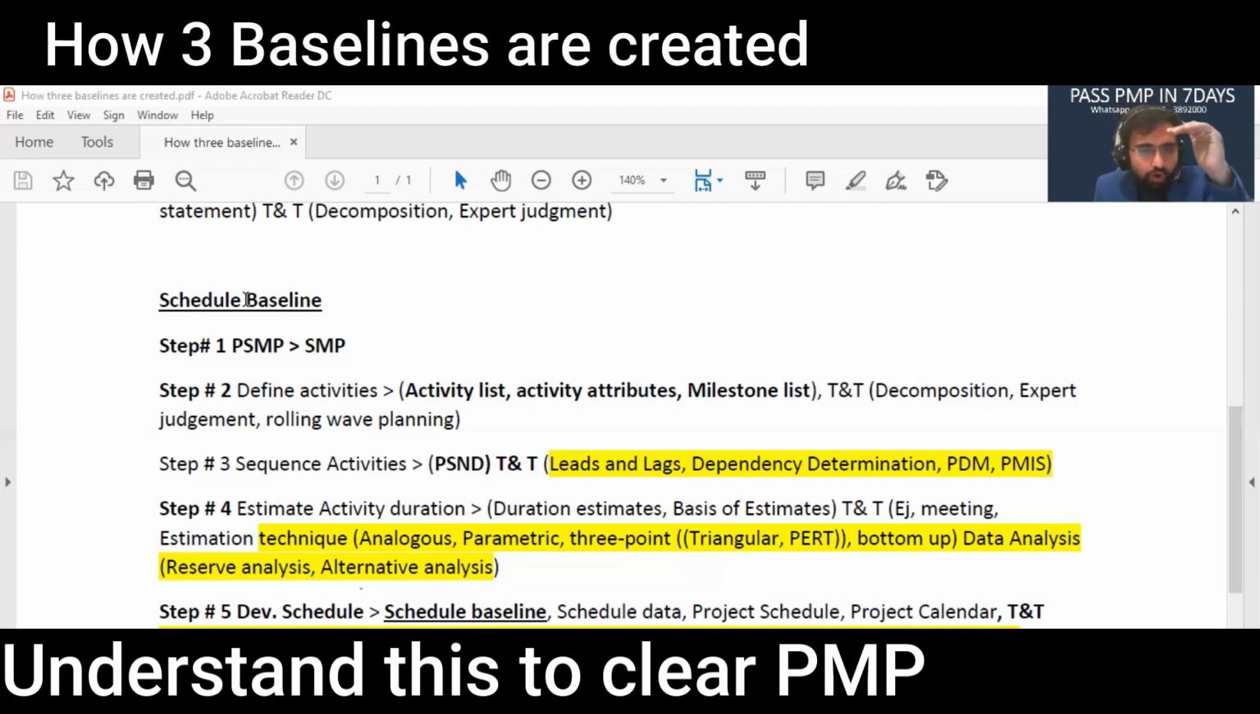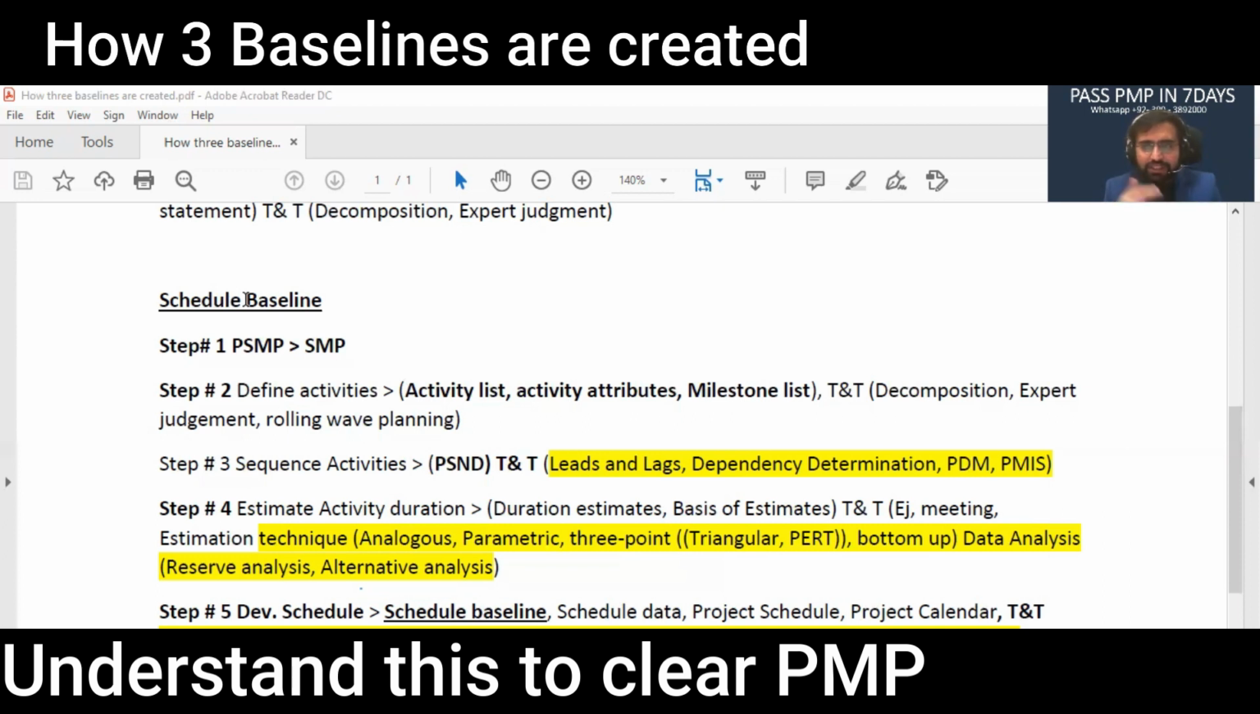Milestones have the start date, end date, and major milestones that you need to achieve along the way. Then we sequence these activities, and we get the project schedule network diagram. We are using leads and lags. Are two activities leading or lagging? We need to know the relationship: finish to start, start to start, start to finish, or finish to finish. What are the dependencies?